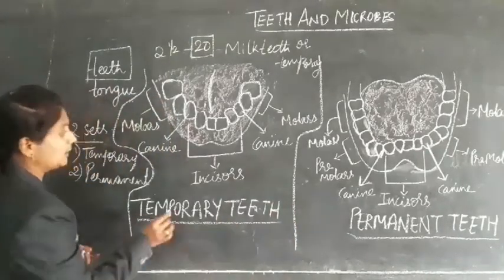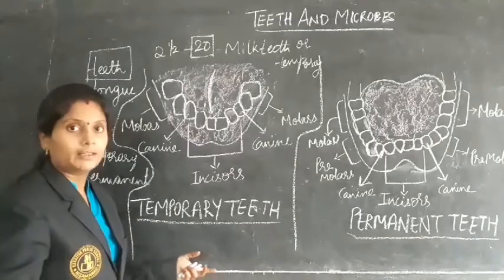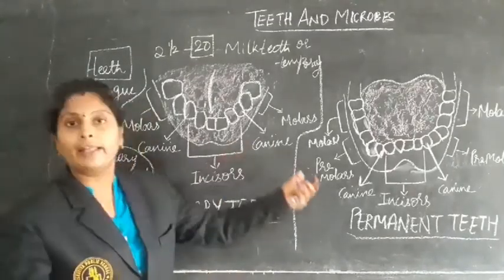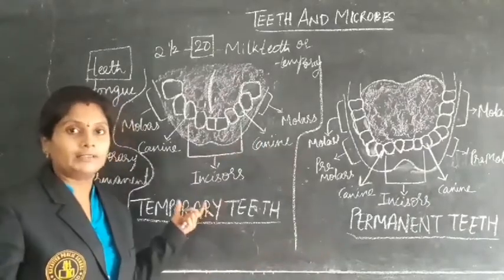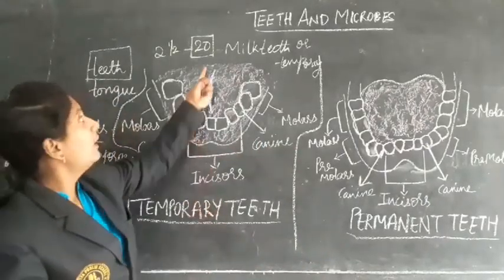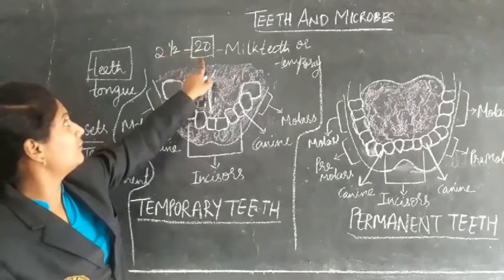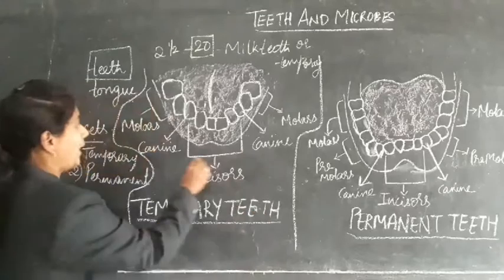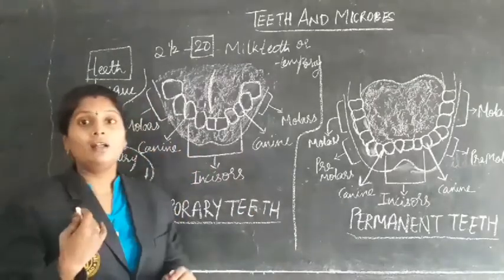Now let us discuss the temporary teeth. How many temporary teeth are there, what are their names, and where are they present, that we'll see. So at the age of 2.5 years we can see 20 teeth. Those are called milk teeth, and you can see the upper jaw.